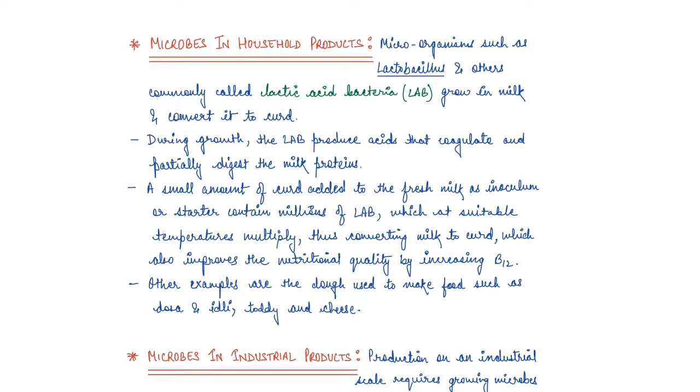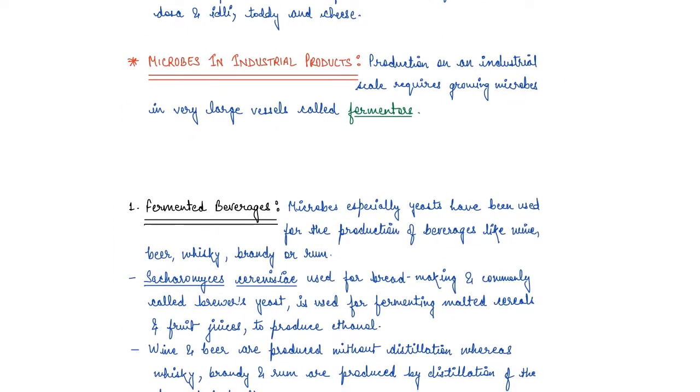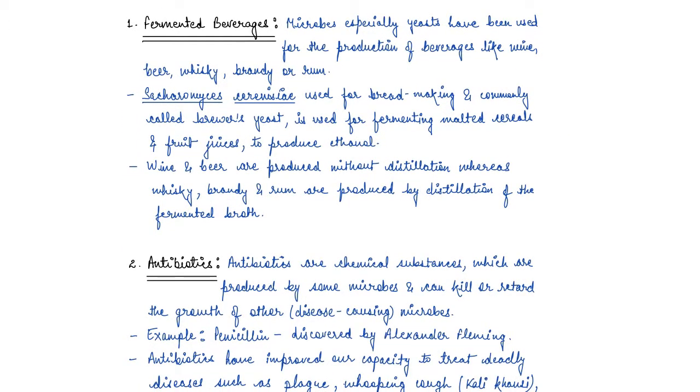Even in industries, microbes are used to synthesize many different types of products. For example, in the case of beverages, we use fermenters, so we have fermented beverages. Microbes like yeast have been used for production of wine, beer, whiskey, brandy, or rum.